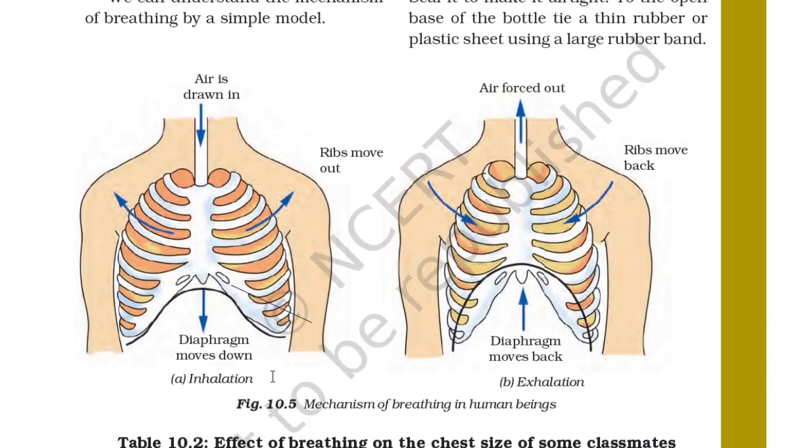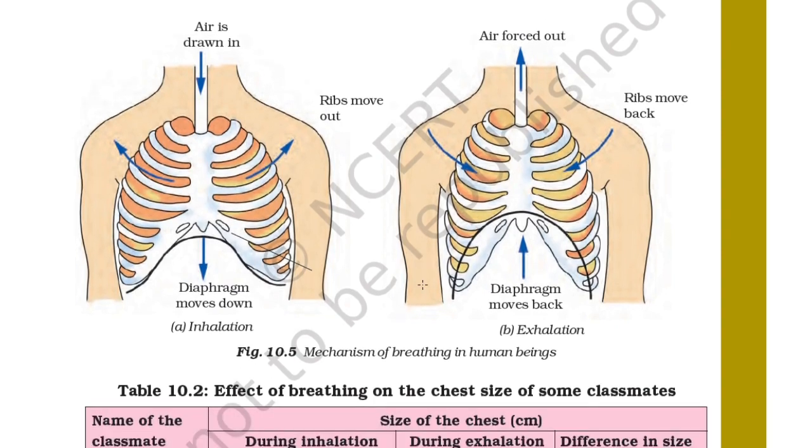So you can see here, this is the lungs and air is drawn in from here, the ribs move out and the diaphragm moves down. So the chest is expanded and air rushes into the lungs. When we exhale, air is forced out, the diaphragm moves up and the ribs move back inside. So this is the mechanism of breathing in human beings.